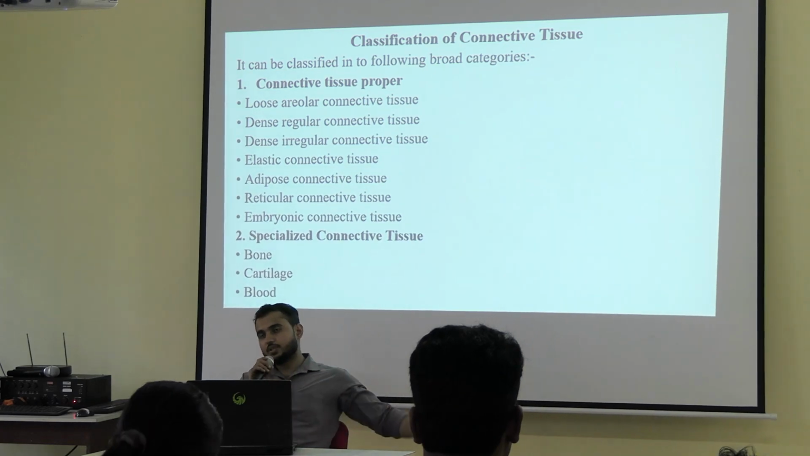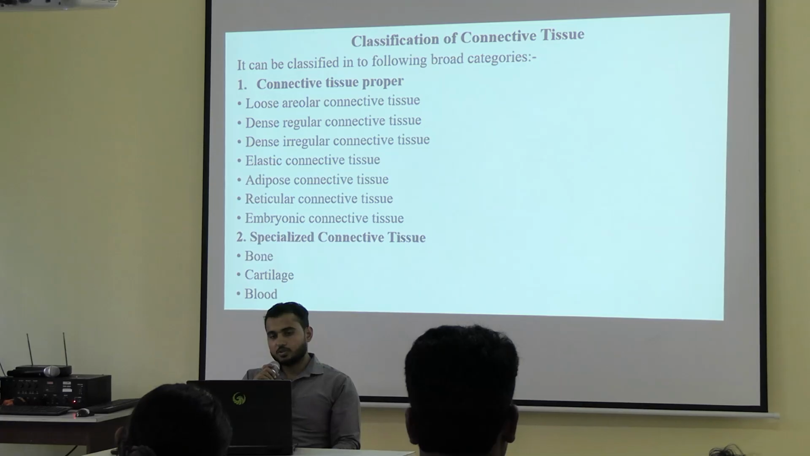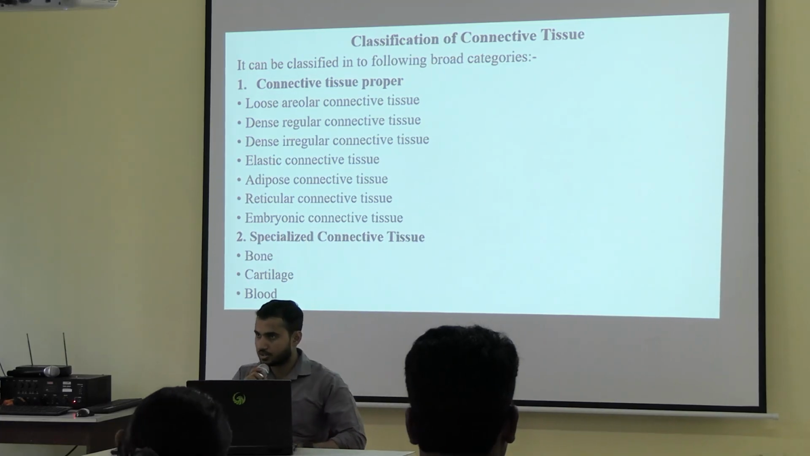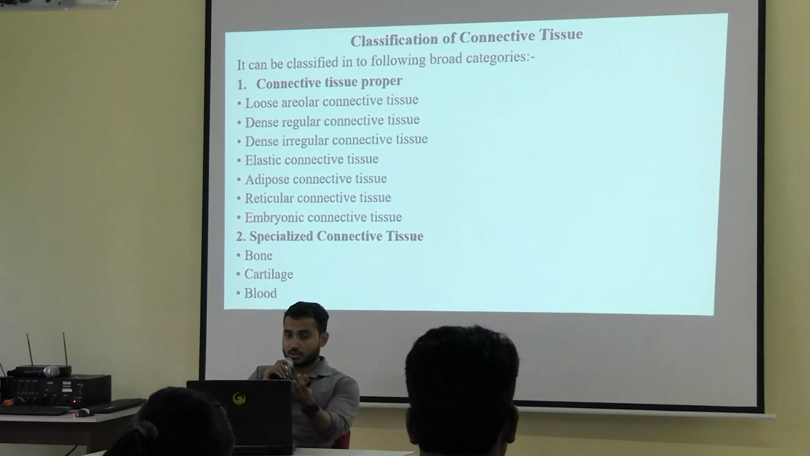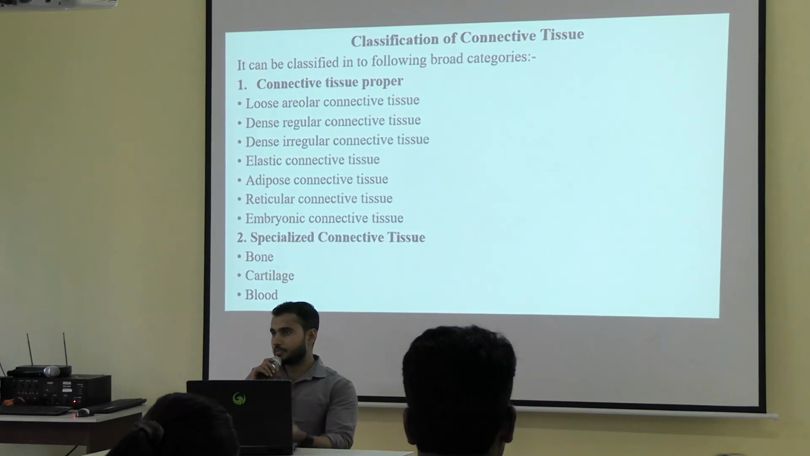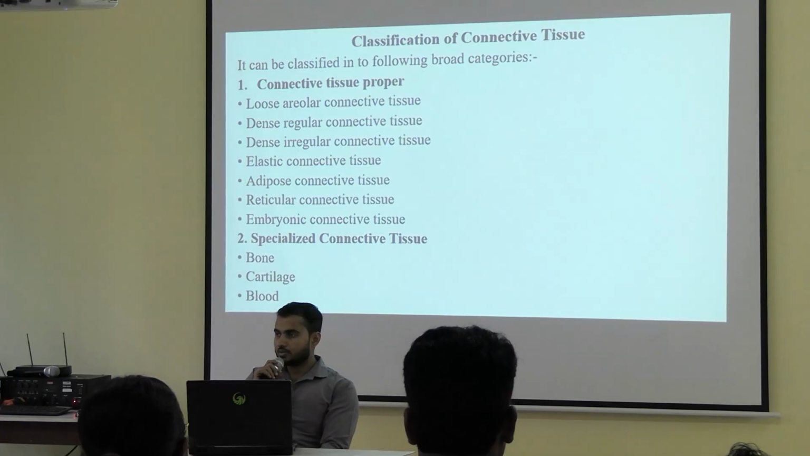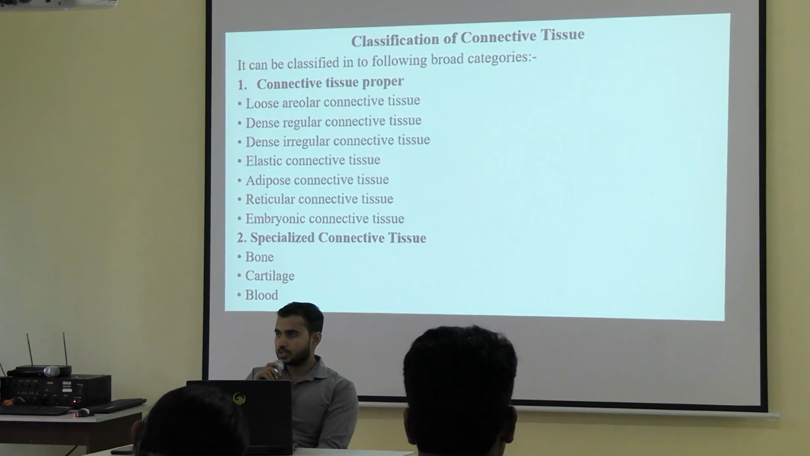In specialized connective tissue, bone, cartilage and blood, three things are there. Among them bone is done, cartilage is also done in the class. Now regarding the connective tissue components, everything we have just discussed and revised, can you tell me what will be the difference between the generalized connective tissue and specialized connective tissue?